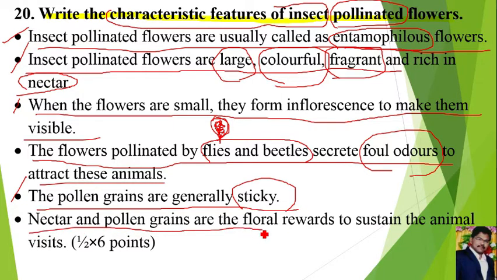Nectar and pollen grains are floral rewards to sustain the animal visits. The entomophilous flowers provide nectar and pollen grains to the insects. Then insects will take that. Then after that, insects are used for pollination of those entomophilous flowers. That is the answer for question number 20.